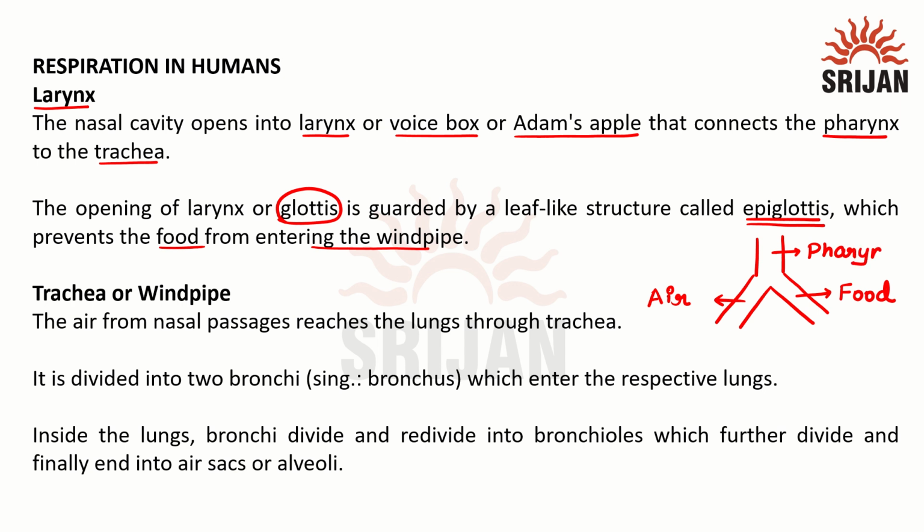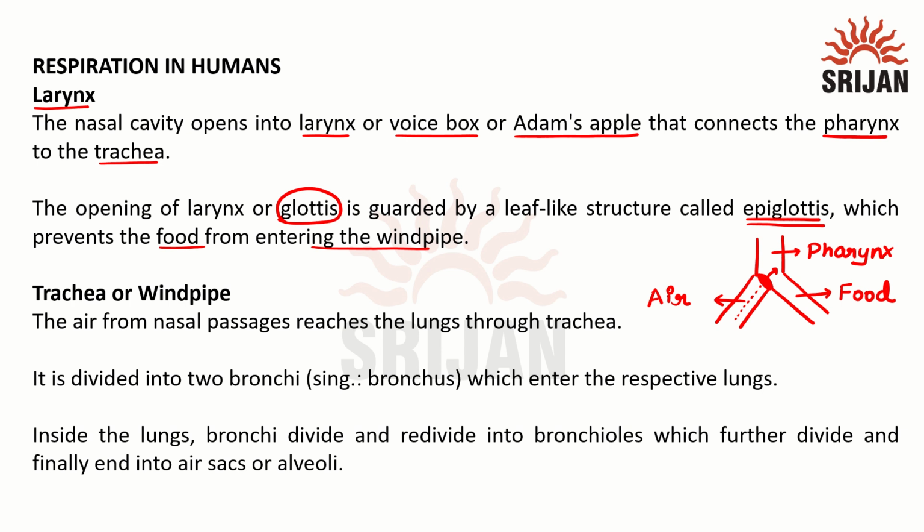If I eat food, and by mistake it enters the air passage or windpipe, it can result in the blockage of windpipe and breathing will become difficult. That is why when I am swallowing, the epiglottis closes the windpipe. If breathing is happening and food is not available, then this flap will open and air can easily enter into windpipe. That is why epiglottis is very important.